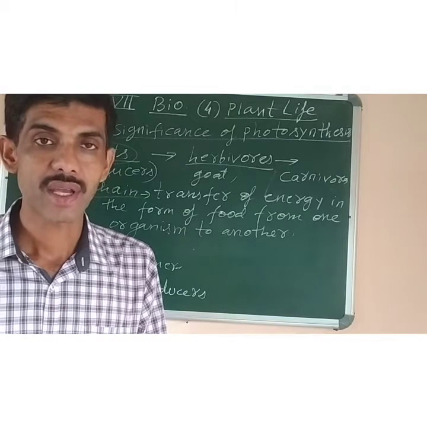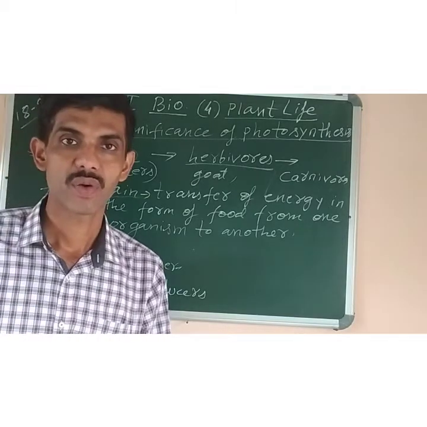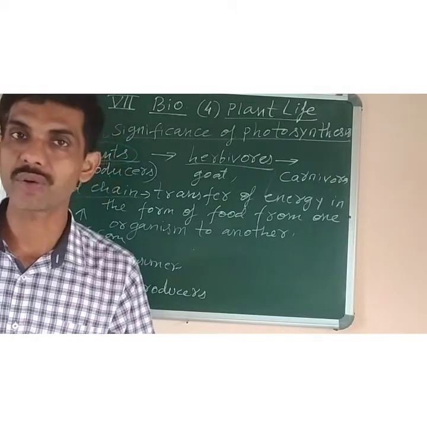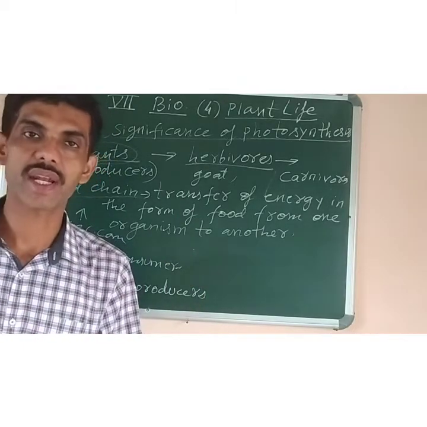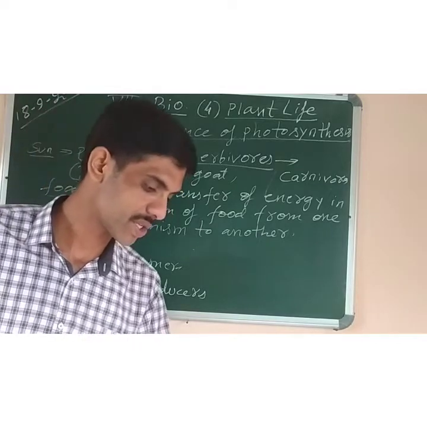Inside the body cells, oxygen combines with the glucose, which is also present in the blood due to digestion of food. When glucose and oxygen combine, it produces energy by a process called respiration.